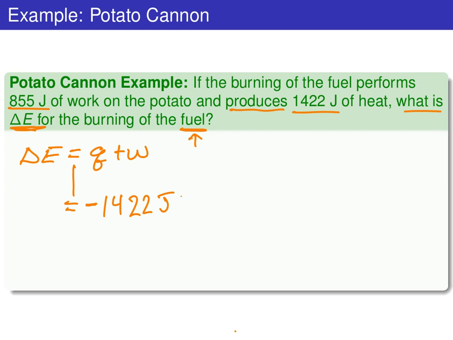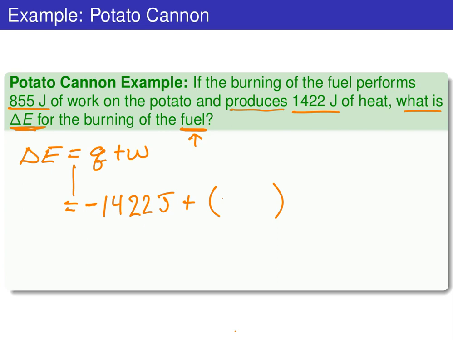Similarly, if we look at the work term, Q plus W, we're told that the fuel is performing 855 joules of work on the potato. So the system here, the fuel, is performing work on something else, on the surroundings. In this case, a lot of it ended up in that potato.